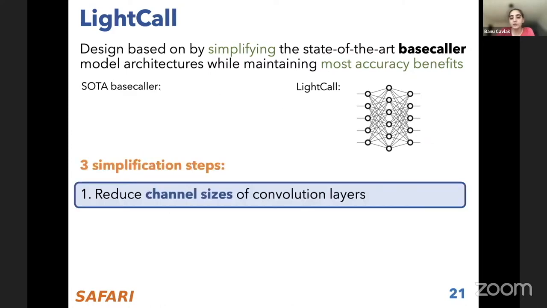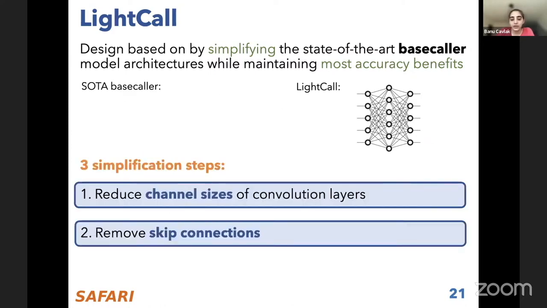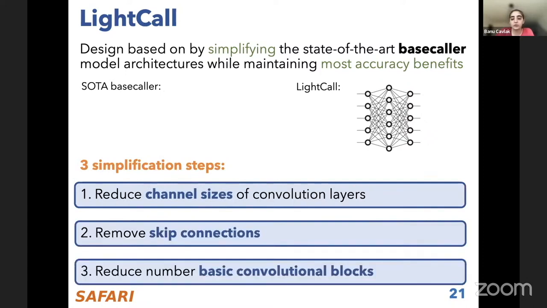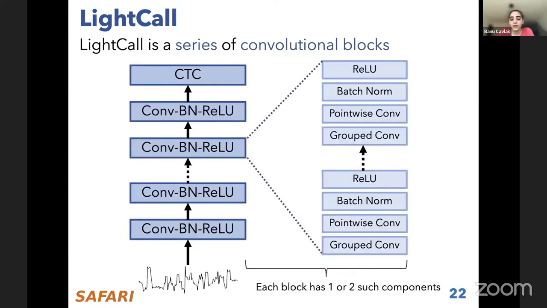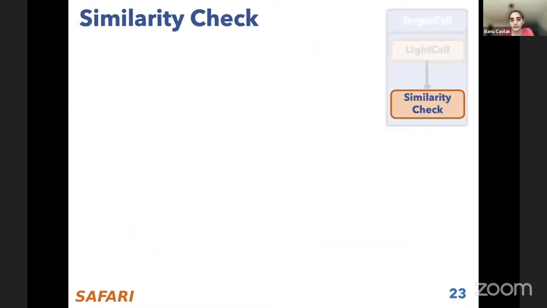First, we reduced the channel size of the convolution layers. Second, we removed the skip connections. And third, we reduced the number of basic convolutional blocks in the state-of-the-art neural network models for base calling. The final LightCall architecture is composed of repeated convolutional blocks, where each block has one or two components that include group convolution, pointwise convolution, batch normalization, and ReLU layers.